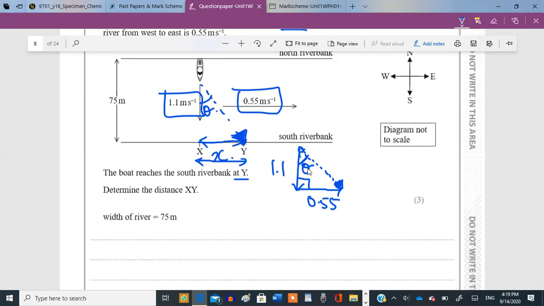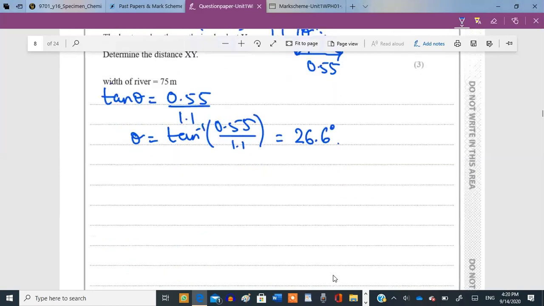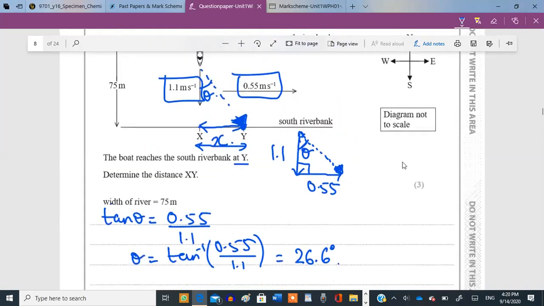So listen, what you need to do is first find this angle. How can we find this angle? Use tan of theta, right? Tan means opposite over adjacent. Opposite is 0.55, adjacent is 1.1. What's theta? It's going to be tan inverse of 0.55 upon 1.1. Can you calculate this out? 26.6 degrees. Okay, now once you have this angle, you can calculate the value for xy.